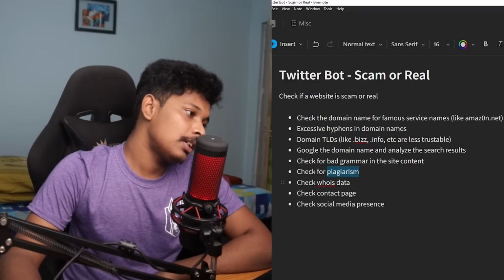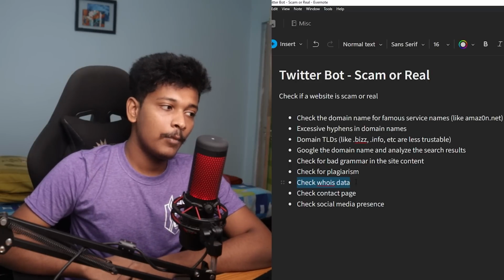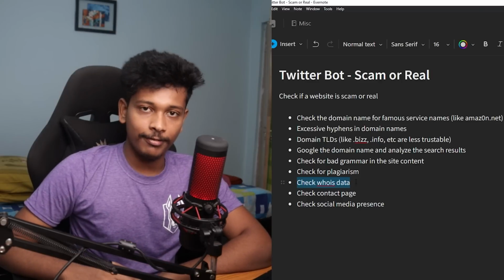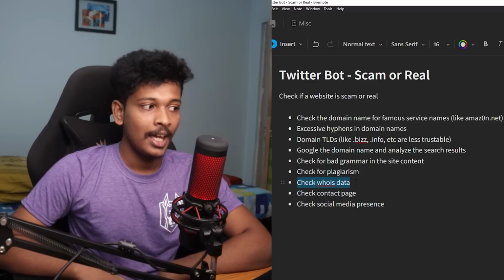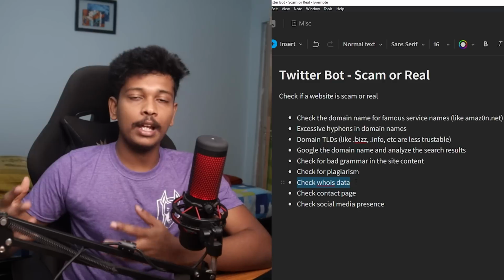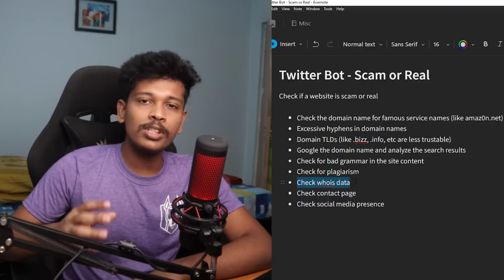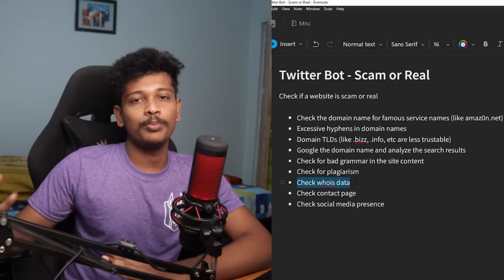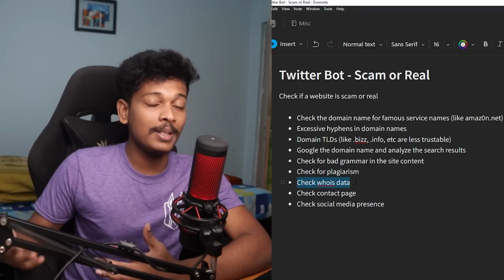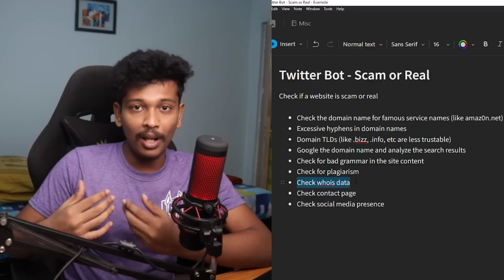And then we can check the whois data. This is actually one of the most appropriate checks to decide if a website is scam or real. Because if you look at the whois data, you can get to know the age of that particular domain name, when that domain name is registered. So if the domain name is very new, it is most probably a scam. For example, let's say this domain name is like 2 or 3 weeks old. Then it's most probably a scam. It's a fake website, which is probably only rented from the domain registrar just to run this scam.